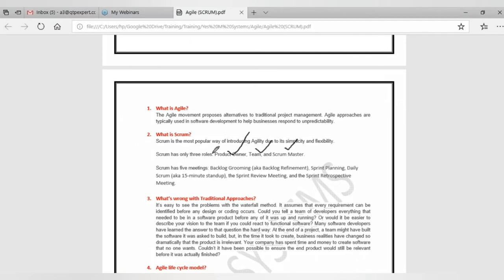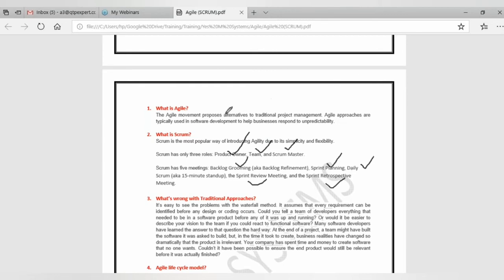During this Scrum model, the team will be involved in different types of meetings. They are backlog grooming, sprint planning, daily Scrum, sprint review, and sprint retrospective. These are the different types of meetings which will be conducted during the sprint duration. What are these meetings all about and what are they going to do? I will show you in detail now.